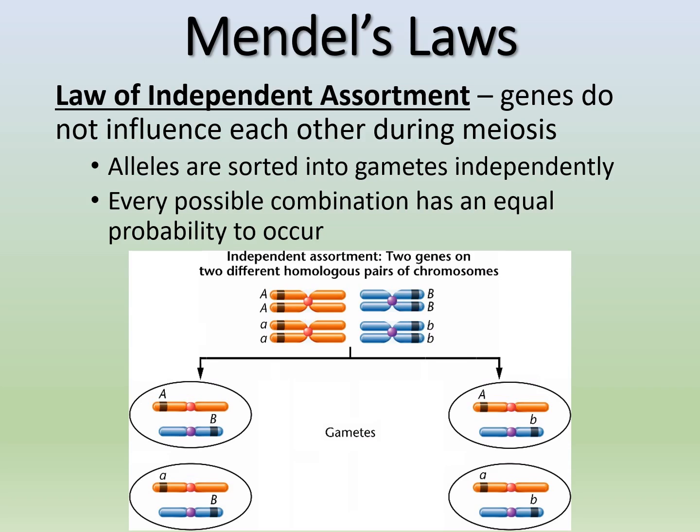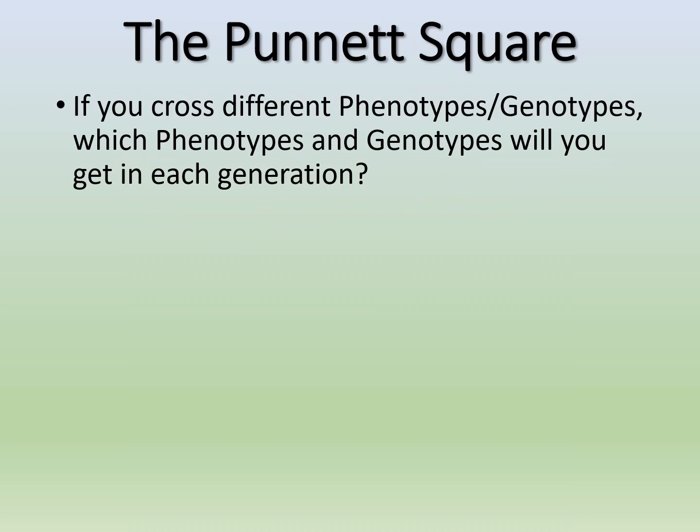So if we talked about these two genes on different homologous pairs of chromosomes, you're going to get 4 different outcomes from those pairings, right? We've already talked a little bit about independent assortment during meiosis. That's just showing you again how we get variation, and there's an equal probability of getting any one of these 4 gametes, okay?